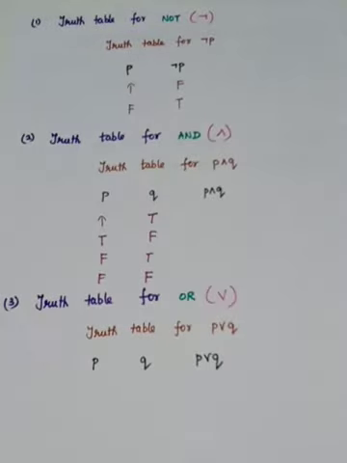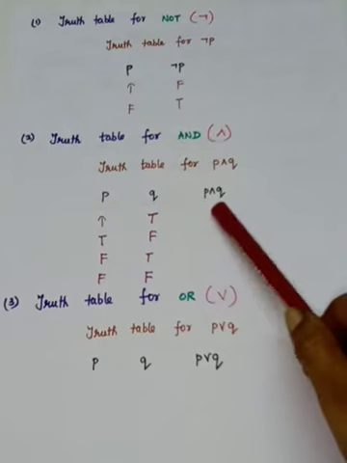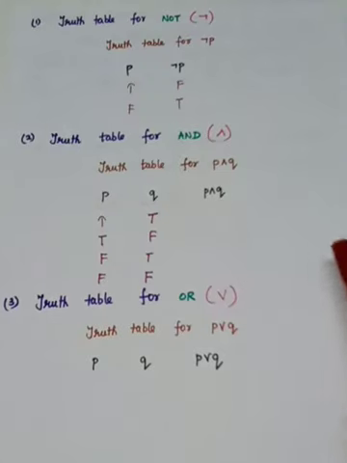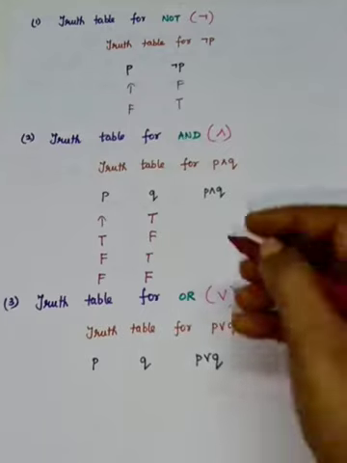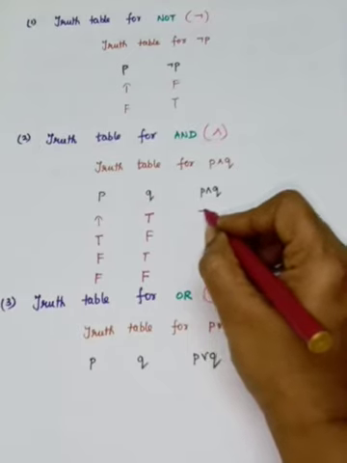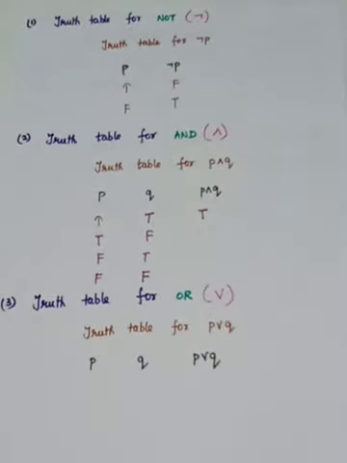Now we are going to write the truth table for the compound statement P and Q. So P and Q means only if both are true, it is true. If P is true and Q is also true, then P and Q is true. If any one is false, it is false.